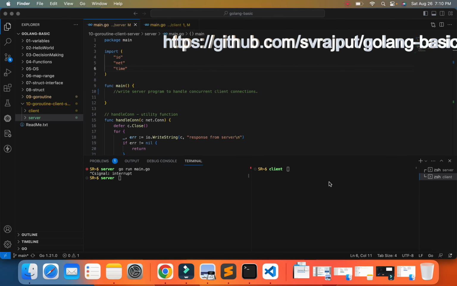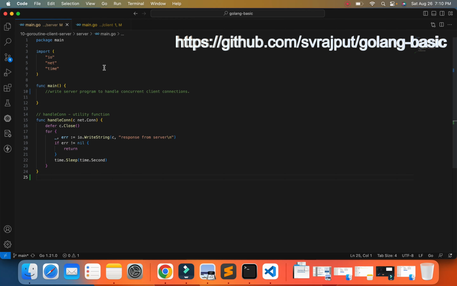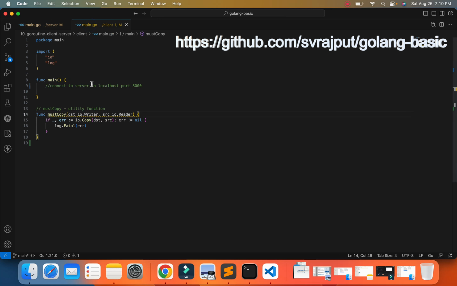Welcome back. In this video, we will write the client and server application using concurrency. So I have two folders here. One is a client, another one is a server. Let's see what we have inside the files. In the server file, we have the main method and handle connection, whereas in the client, I have io.Copy. These are the two files.